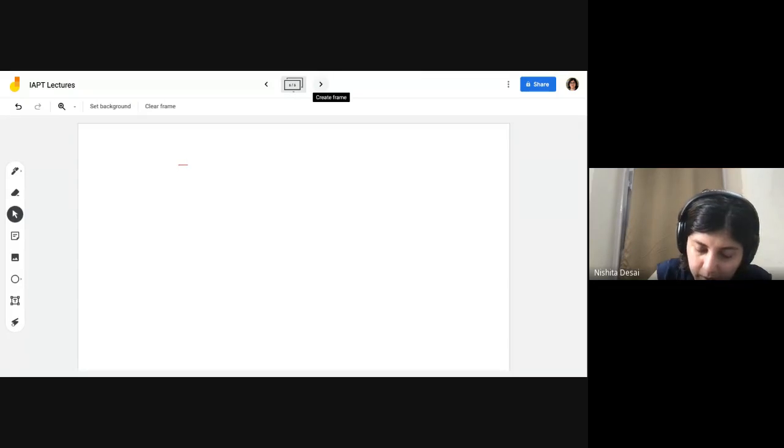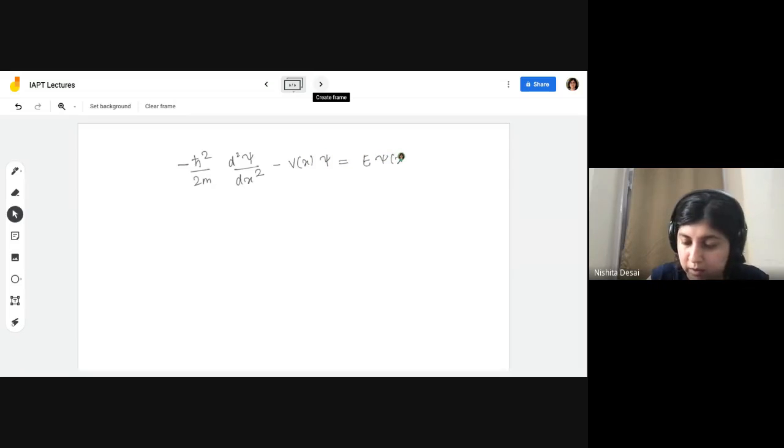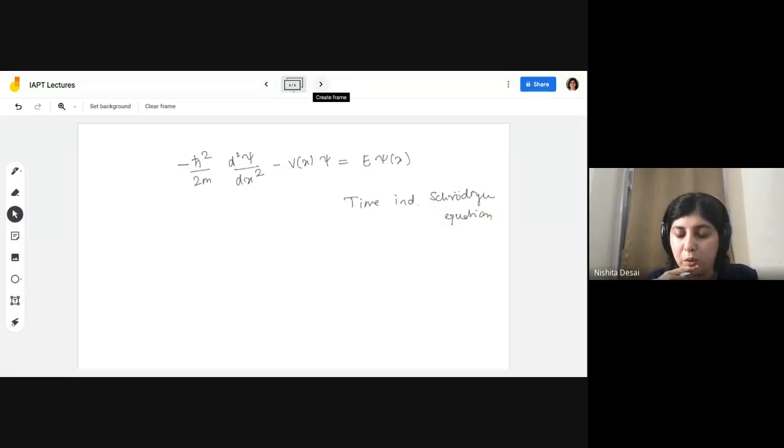It's minus h cross squared by 2m del square psi by del x squared plus V of x psi is equal to E psi. So this is the time independent Schrodinger equation. This is what we want to solve, in a potential where V of x is equal to half kx squared.